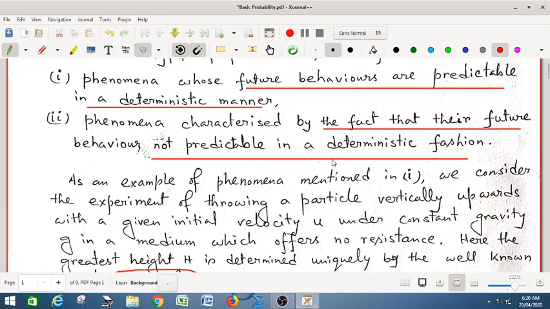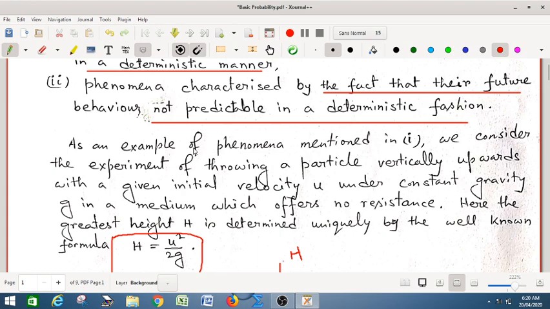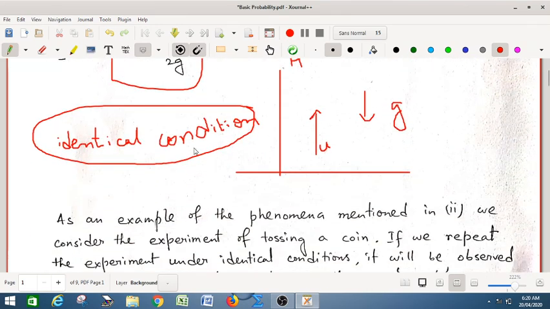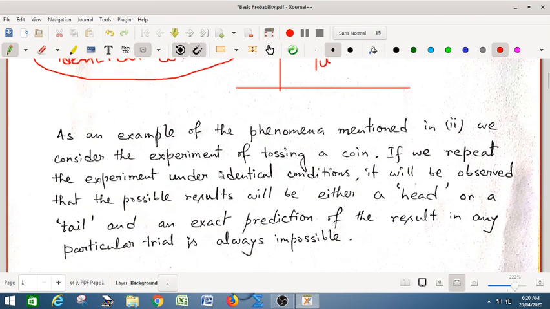Now come to the next phenomena, that is, future behavior not predictable in a deterministic fashion. For example, suppose we are tossing a coin. If we repeat the experiment under identical conditions, it will be observed that the possible results will be either a head or tail. Here also we are maintaining the identical condition, and the exact prediction of the result in any particular trial is always impossible. So you cannot predict. Similar remarks can be made for throwing a die.